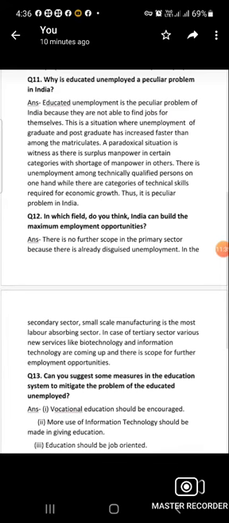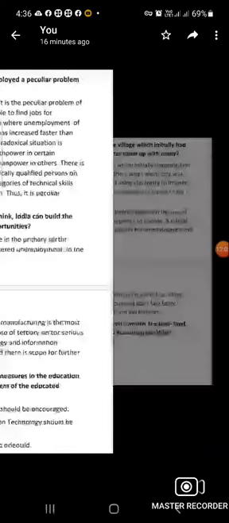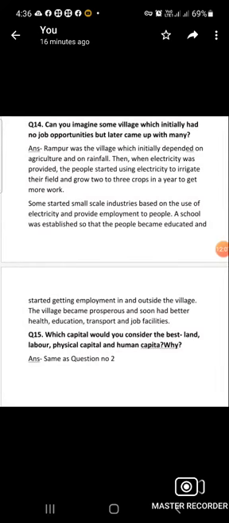Third, education should be job oriented. That type of education should be provided to the people with which they can create jobs. So these are some measures through which the problem of educated unemployment can be mitigated, can be solved. Now the next question, number 14.